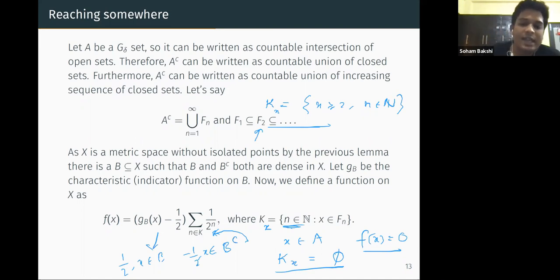So for any x in A, we can say that f of x is equal to 0. And again, in the other direction, if x is in A complement, then f of x is non-zero. Not always positive, it might be negative also, but non-zero it is. Okay, so let's proceed.